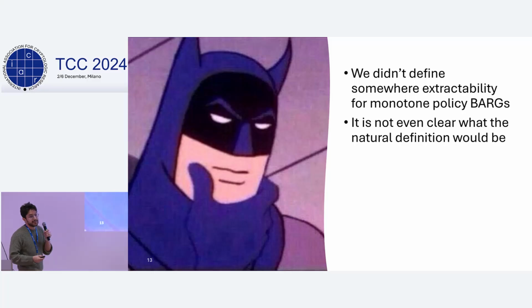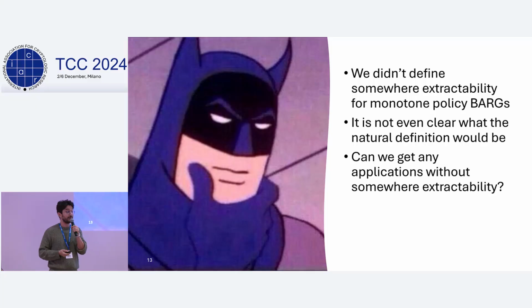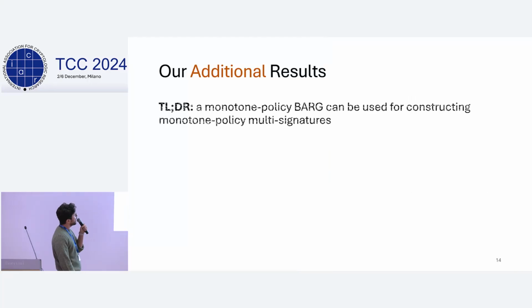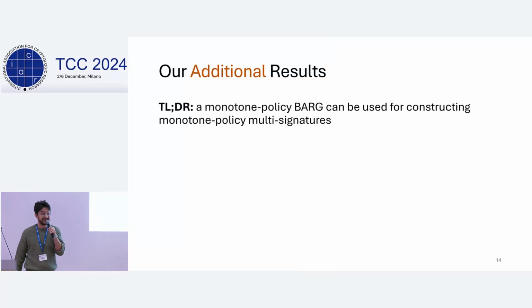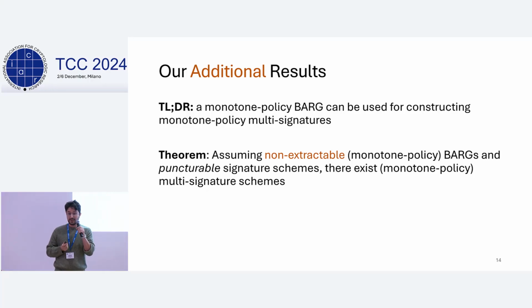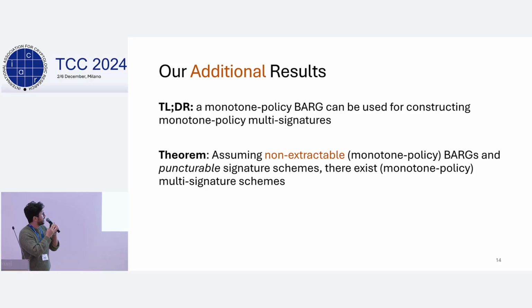And our second result answers this question with yes. We can get applications without somewhere extractability. Namely, we show that we can use monotone policy BARGs to construct monotone policy multi-signatures. The formal theorem statement says that assuming a non-extractable monotone policy BARG and something called a puncturable signature scheme, we can construct a monotone policy multi-signature scheme. So we trade off the somewhere extractability with this puncturable property of the signature scheme.